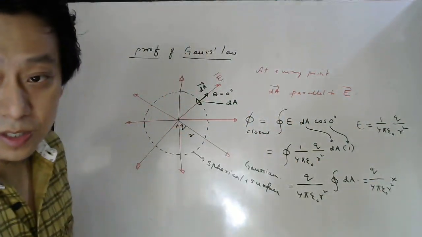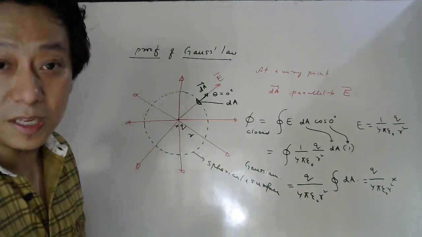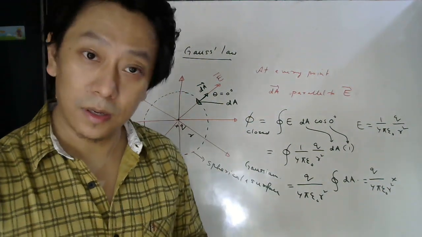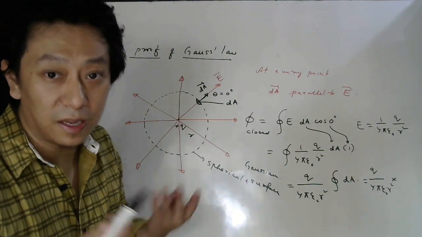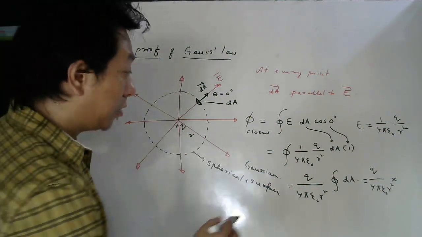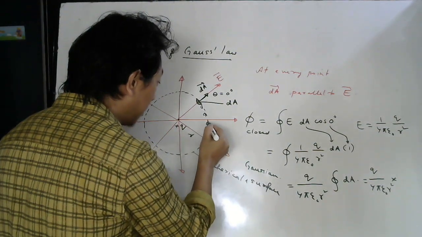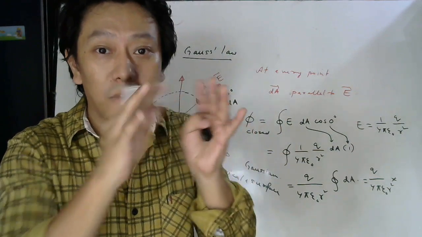dA is the area of this small part. dA alone means the magnitude of the area vector, whatever area this small part has. Now if you add this small area everywhere and cover the whole surface of the sphere, what will you get?